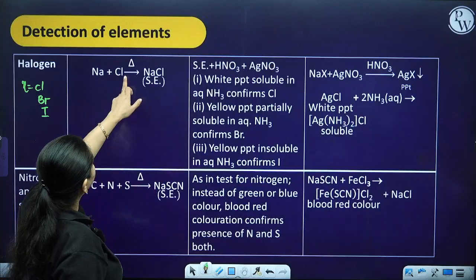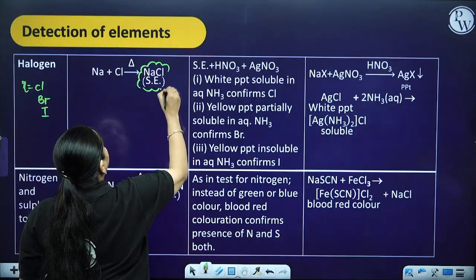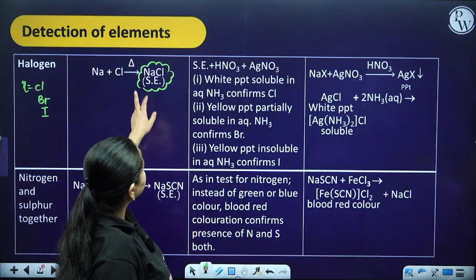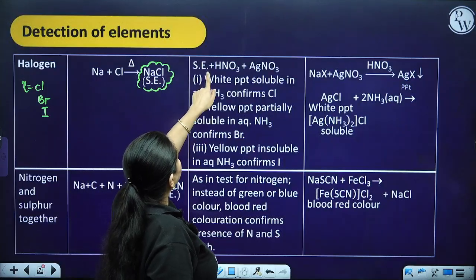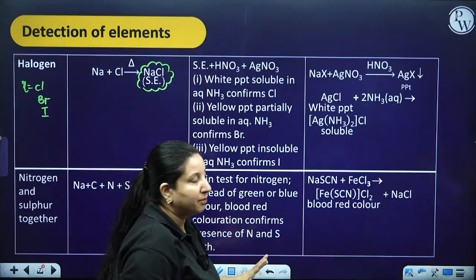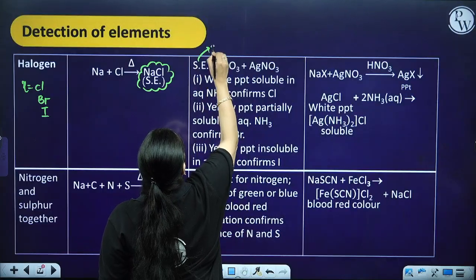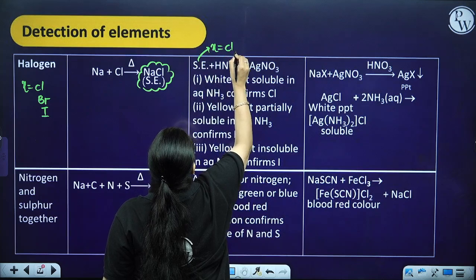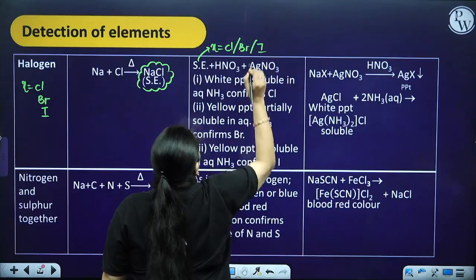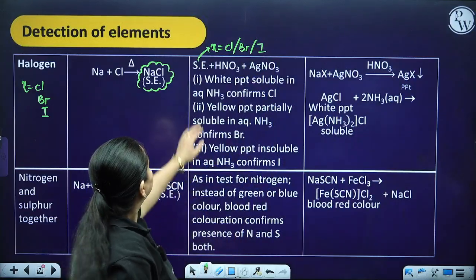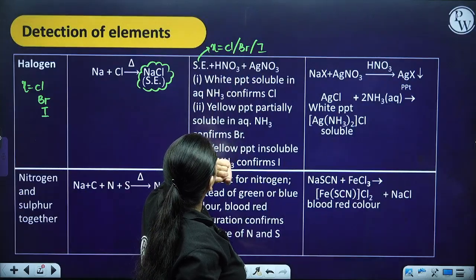Suppose I am having chlorine. Now my sodium extract is going to look like NaCl. In general, I am talking about the sodium extract, which can have three possibilities: chlorine, bromine or iodine, whatever you are going to have. Just add HNO3 over here and AgNO3.